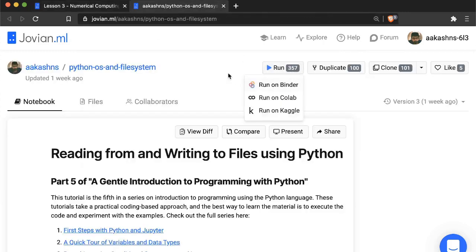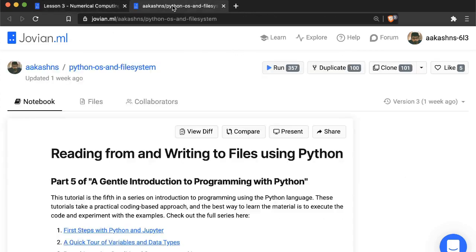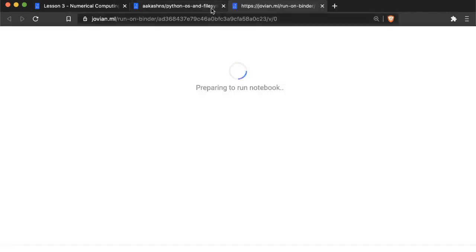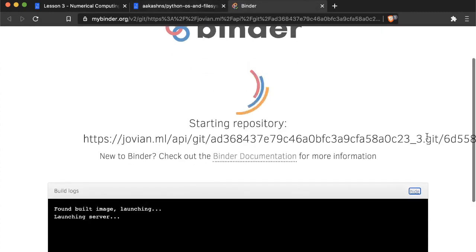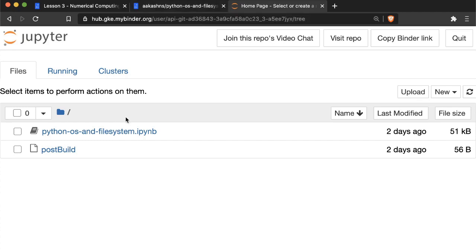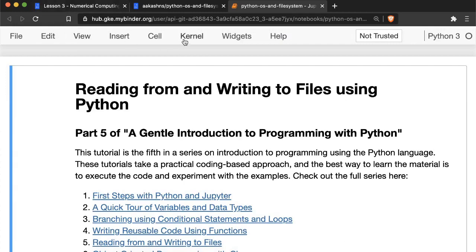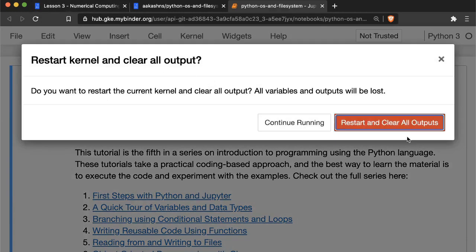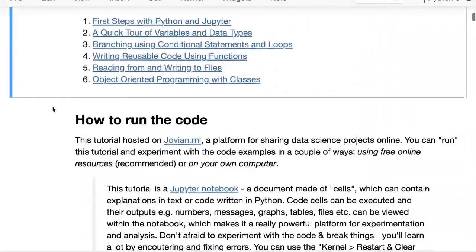Okay. And that is where we are going to use this other notebook called Working with Operating System and Files. So I'm just going to click the run button here and click run on Binder to run this notebook, and we'll see how to work with files in Python. All right, so the notebook is loaded up now. So let me just hide the header and the toolbar and restart and clear the output here so that we can do things from scratch.